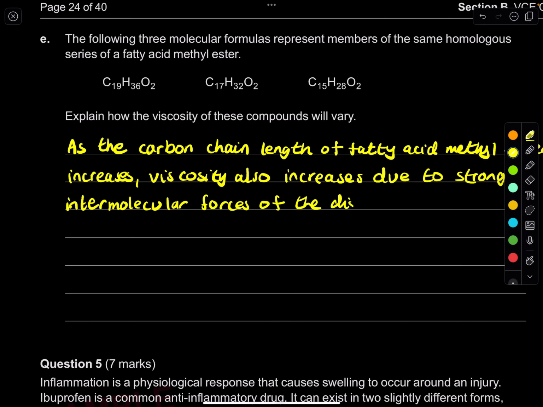Remember, there's only dispersion forces that are going to really define them.